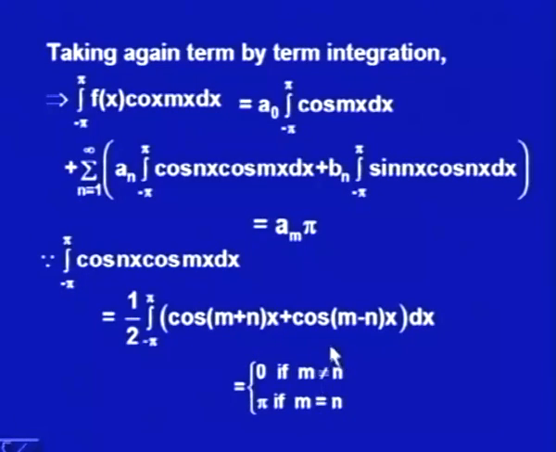If m is equal to n, in that case this part would be 0 of course, but here what would we get? We would get cos 0, and cos 0 is 1. So, we will get integral minus pi to plus pi 1 dx, and that would be 2 pi, half into 2 pi, that would give me pi. So, this first integral would be pi if m is same as n, and otherwise it would be 0.